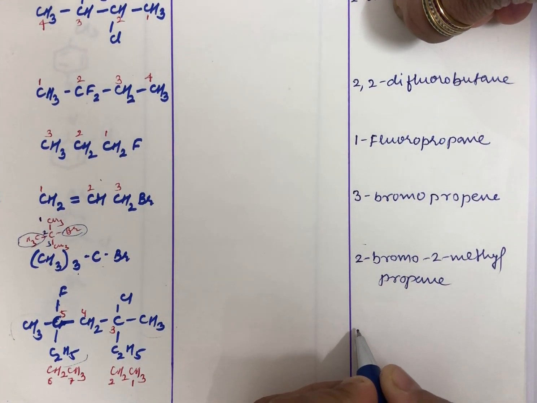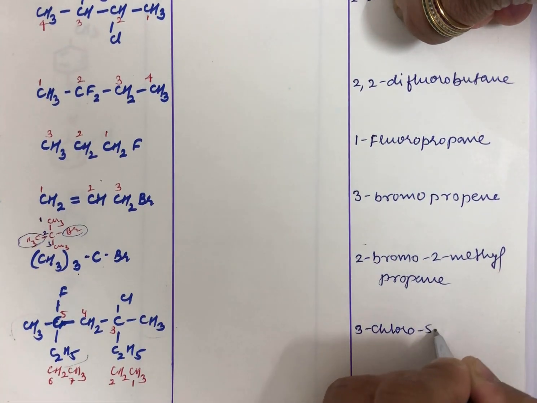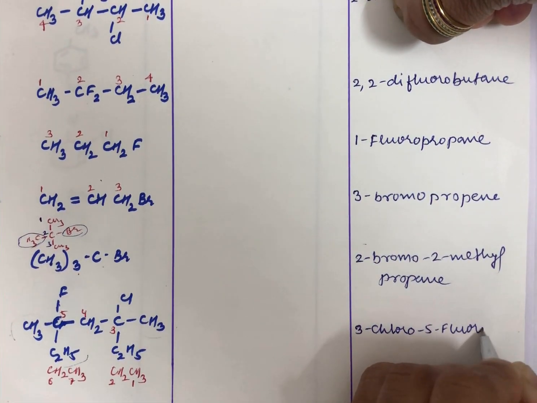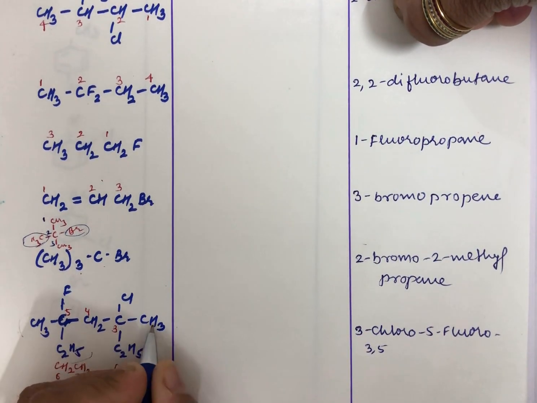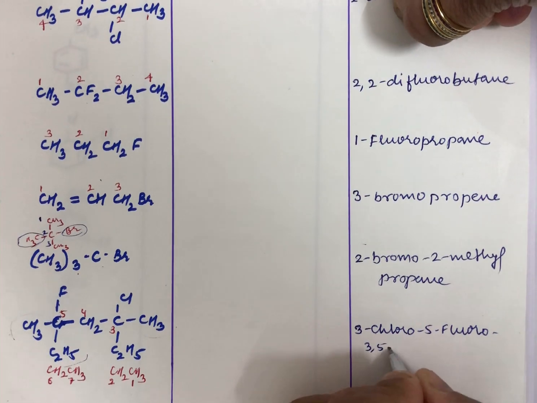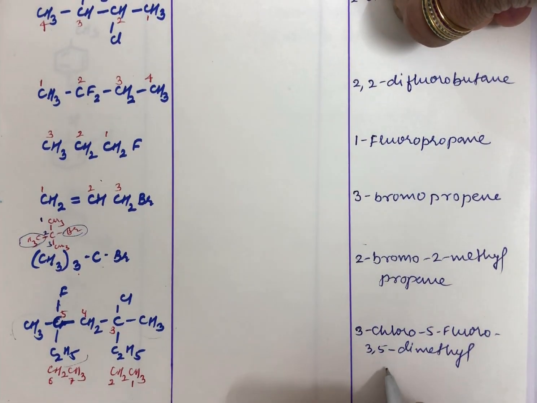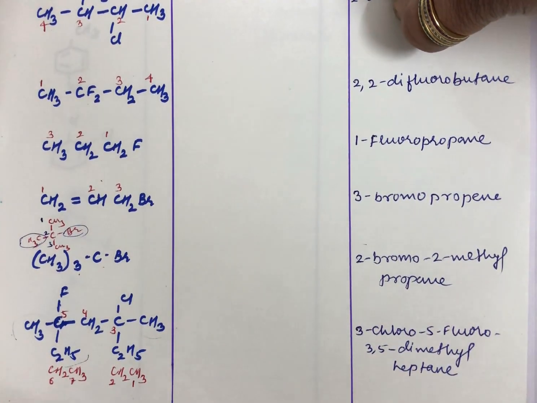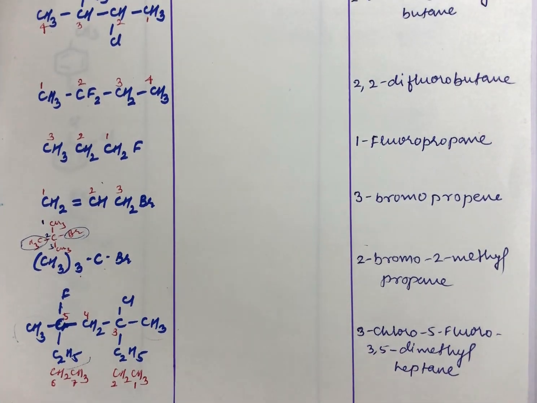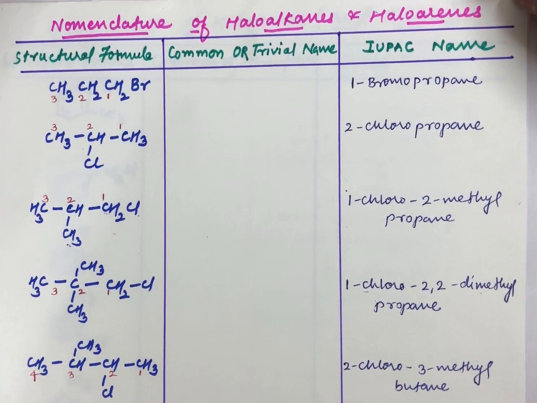So you will write 3-chloro, because C comes first, and then 5-fluoro. Then you are having methyl groups at the third and fifth carbons, so you will write dimethyl, and finally the name of the chain with 7 carbons, heptane. So this is the way you are giving the IUPAC names to all these haloalkanes we have discussed.